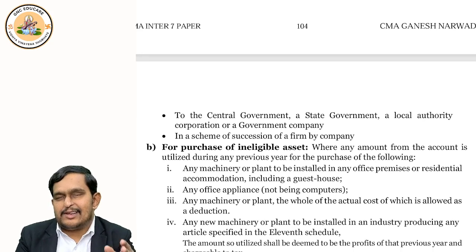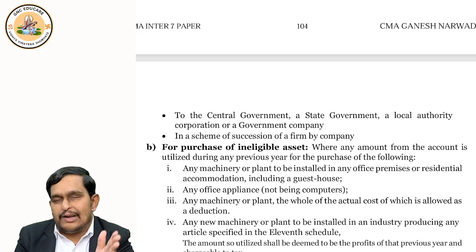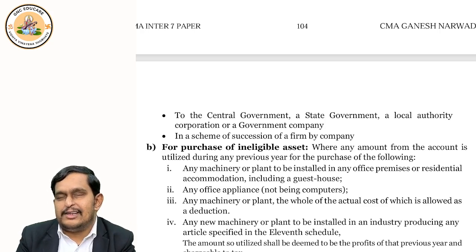So if it is a case of succession, amalgamation, or transfer to government or local authority within 8 years, then it is not at all taxable. Even if you broke the condition of 8 years, they will consider that you did not break it.